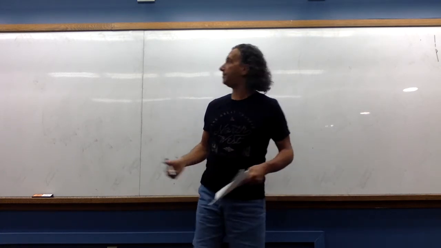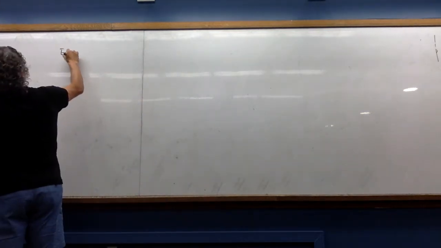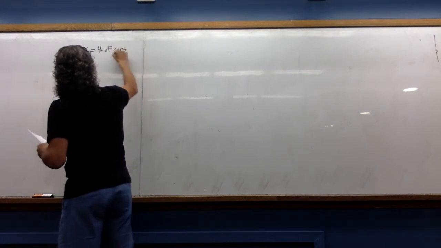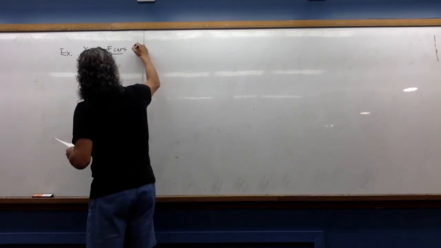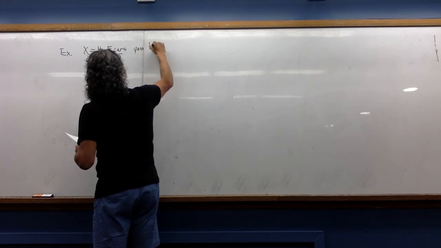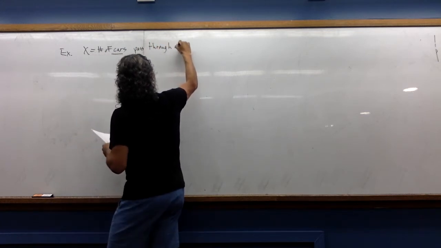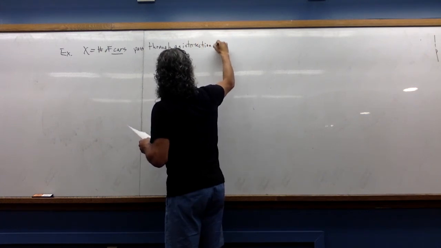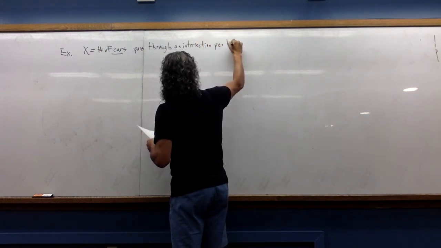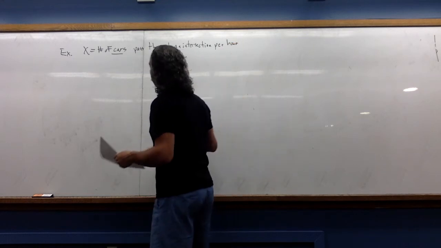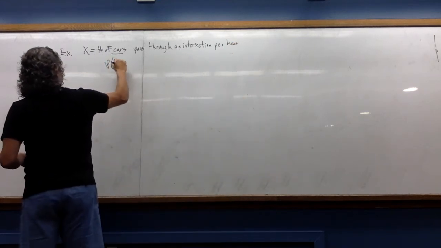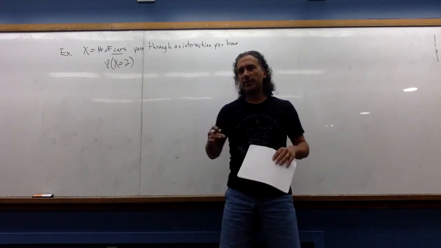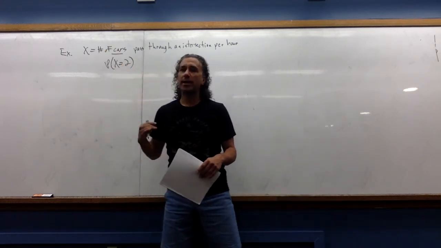So as an example, we want to count the number of cars, so that's the thing we're counting, which pass through an intersection per hour. So we could ask, what's the probability that 2 cars pass through the intersection in an hour? So again, we have 2 things going on here. We have this discrete thing we're counting.